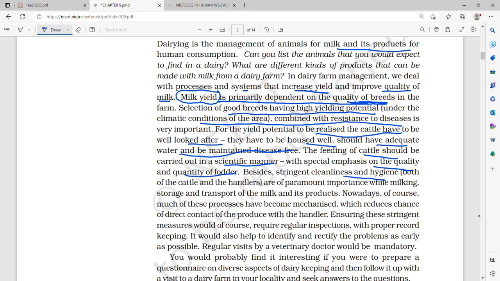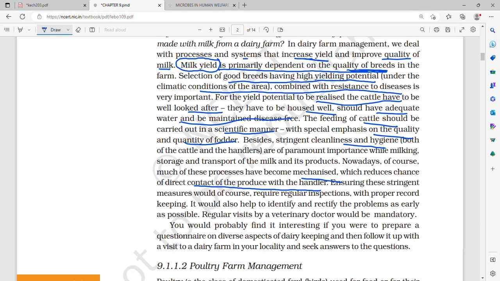Stringent cleanliness and hygiene are required, both of the cattle as well as the handlers, while milking, storage, and transport. Nowadays, all of these processes have become mechanized. Therefore, this reduces the direct contact of the produce with the handler. The stringent hygiene measures are all very important.